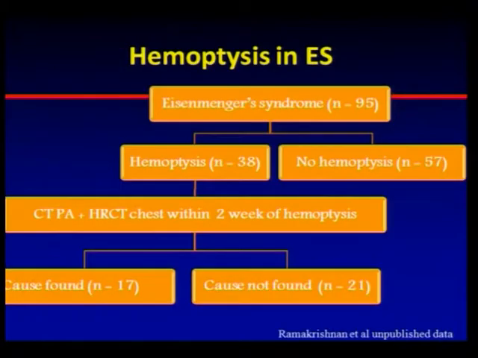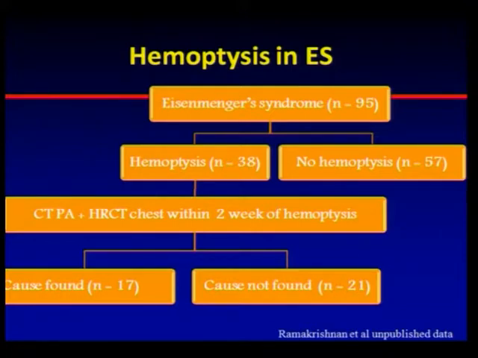This is a large prospective registry study that we have been doing. Out of the 95 Eisenmengers who have come in this time, 38 presented with hemoptysis and 57 did not. All 38 underwent a CT pulmonary angiogram within 2 weeks of hemoptysis, and in all 38 we could find a cause. Most of the causes were aortopulmonary collaterals, and others included a rupture and a pseudoaneurysm in the pulmonary artery. 2 had pulmonary thromboembolism, and interestingly, 2 patients had pulmonary tuberculosis, which we initially, even retrospectively, felt was part of the increased pulmonary blood flow, but it was miliary pulmonary tuberculosis. So these are the various causes that we found.